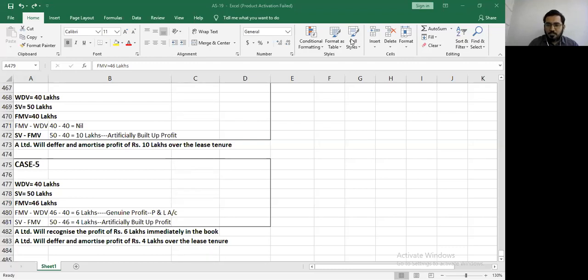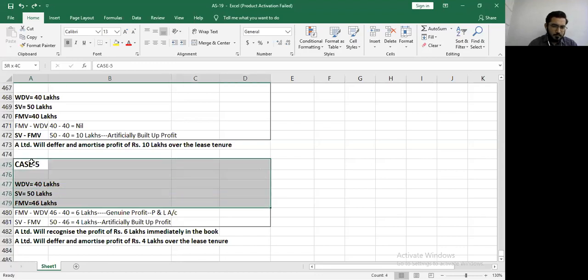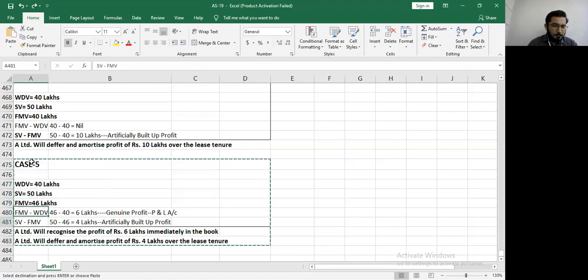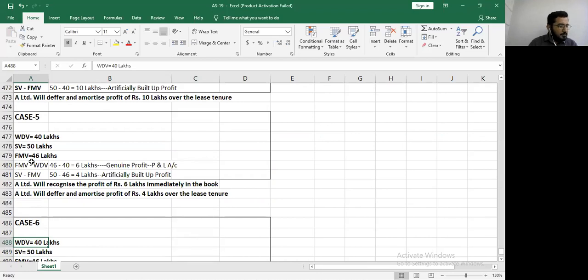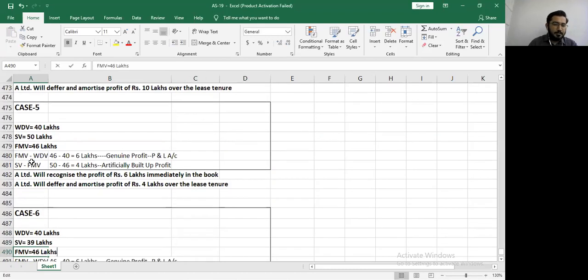Okay, come to the last one. Last question. Go ahead, Ishika. Okay, sir. So here in case 6, we have written down value 40 lakhs. Sale value 39 lakhs. And fair market value is 35 lakhs.